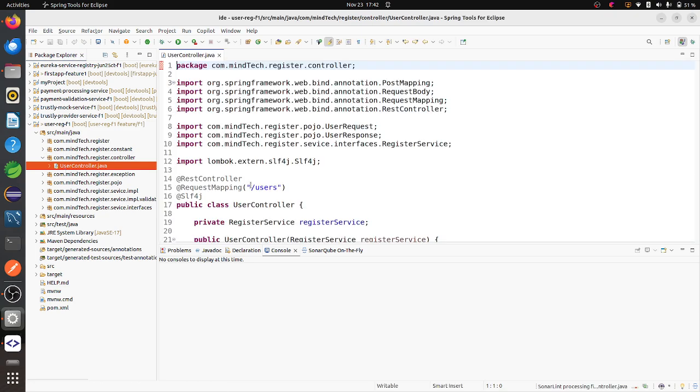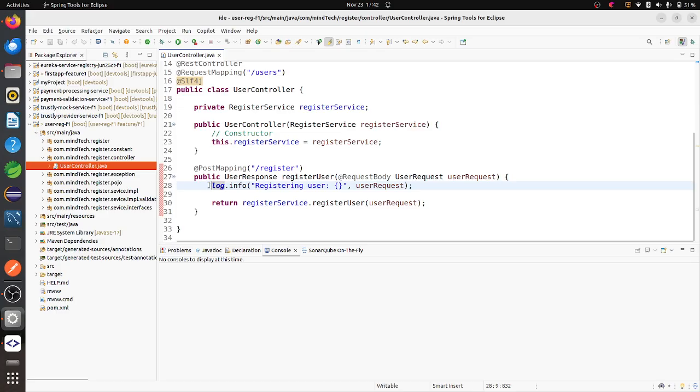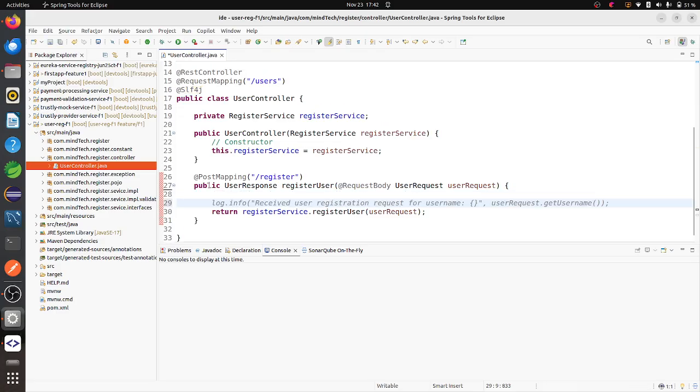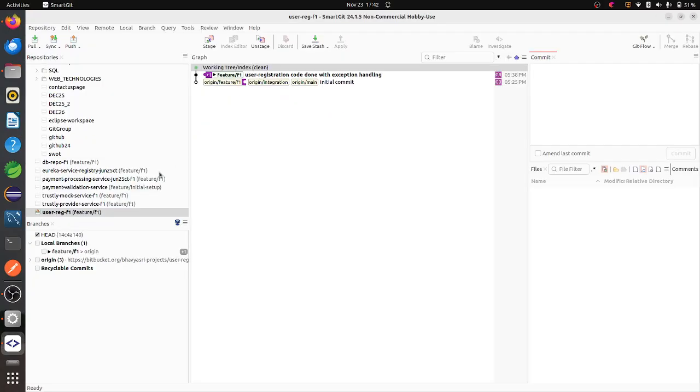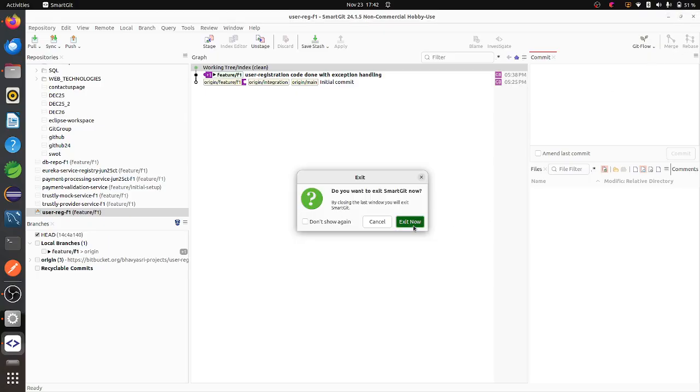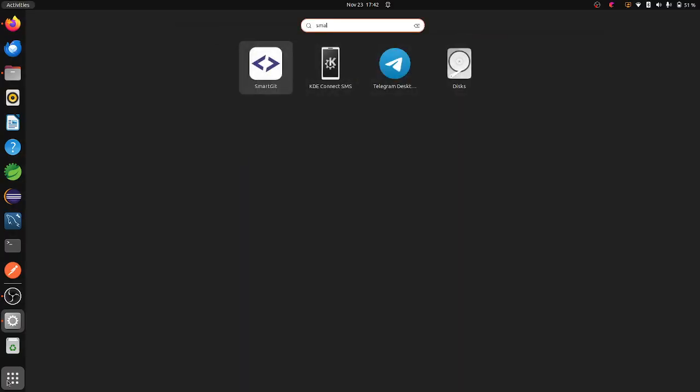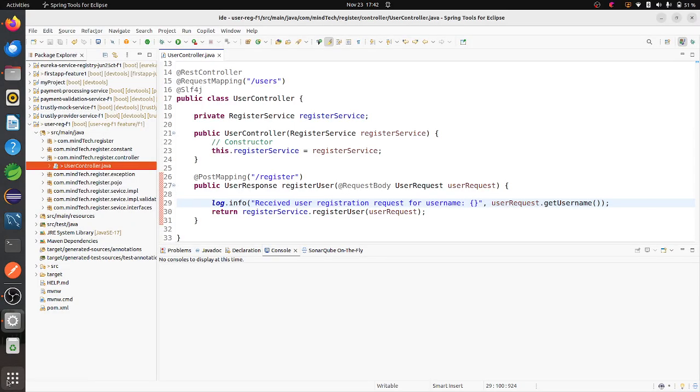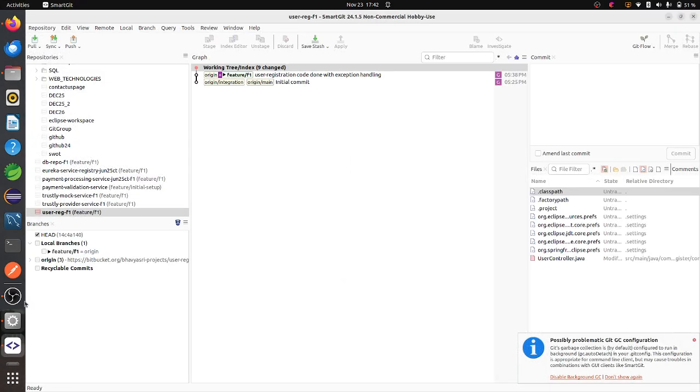So let me open this file. I'll just delete this one. So I want to print like this. So I have saved this one. If I see SmartGit now, I'll click on this one again. Again, it is not showing. Let me close this one, exit now, and again I'll open it. SmartGit. Okay.